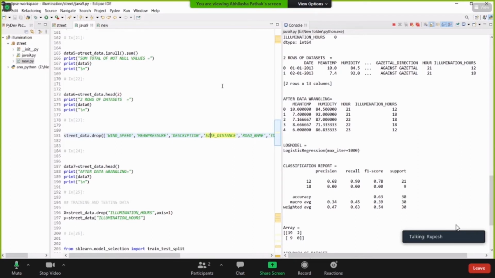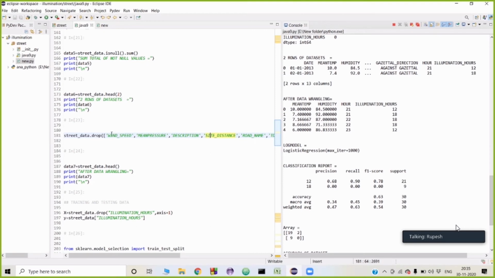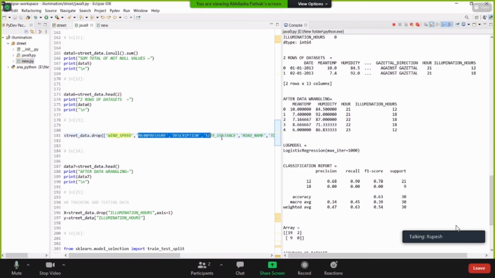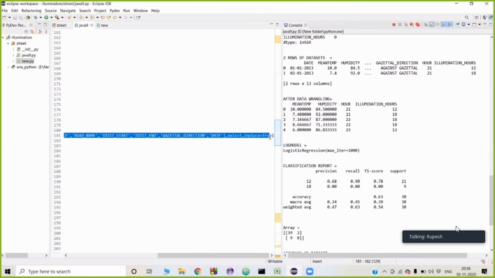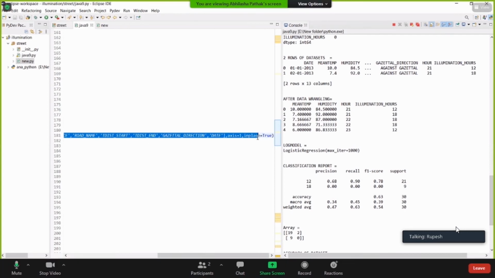From here onward, I'll take over from Abhilasha. We will process the data wrangling by removing unnecessary variables such as wind speed, mean pressure, description, site distance, road name, distance start, distance end, gaseous direction, and date.